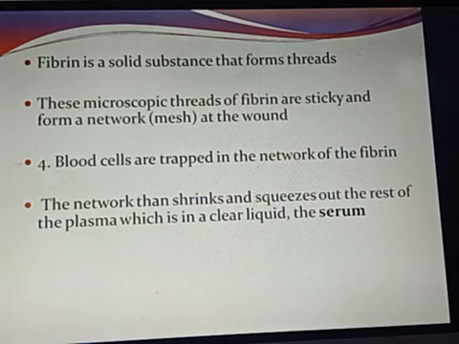Due to the shrinkage, the plasma will be released. The rest of the plasma gets squeezed out in a clear liquid form, and that clear liquid which oozes out is the serum.